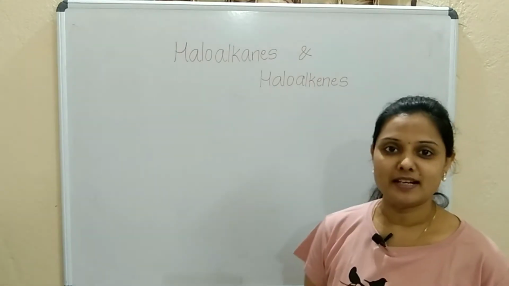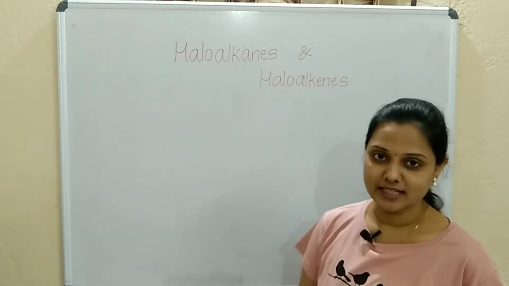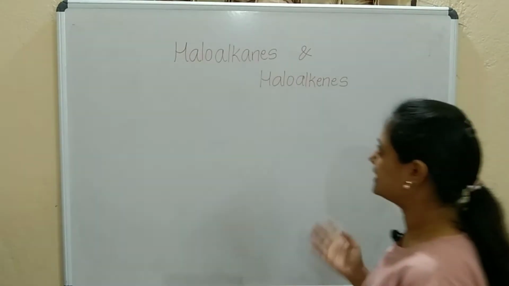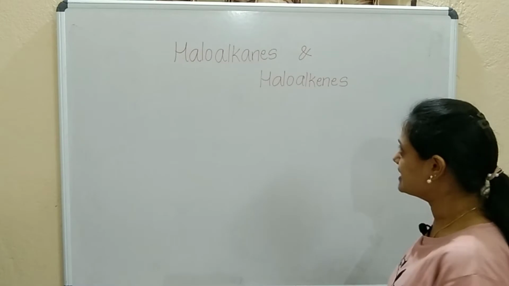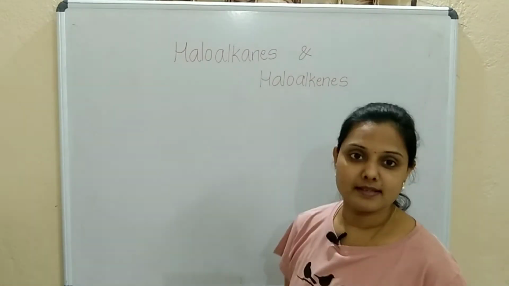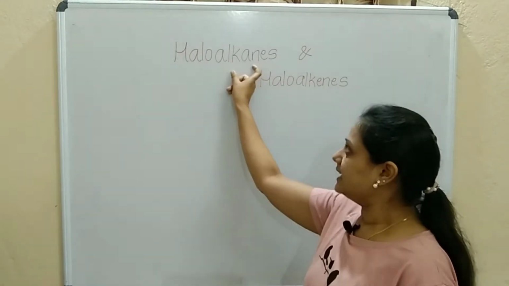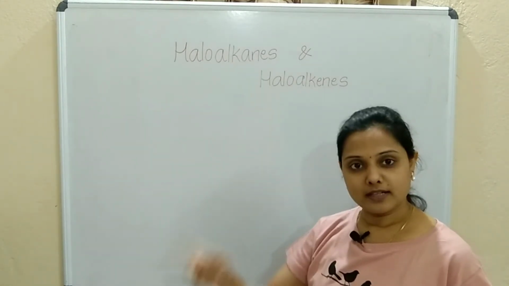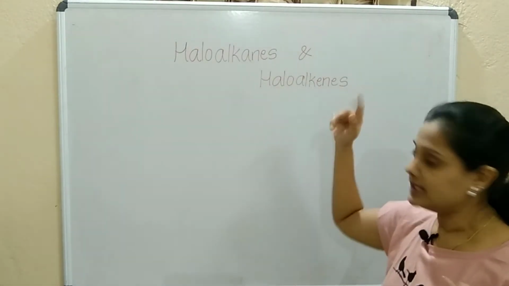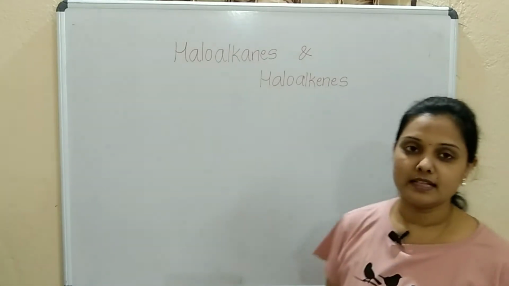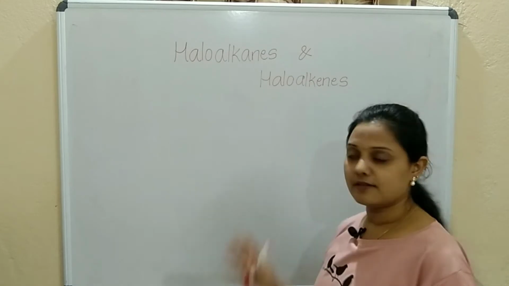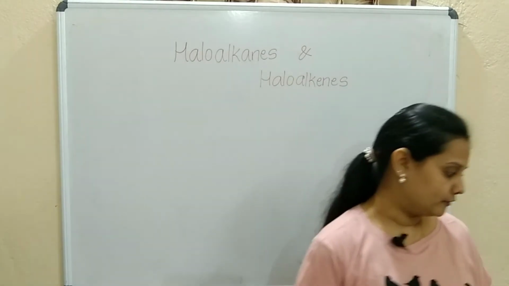So here I am starting with organic chemistry, a topic of it. We'll start with haloalkanes and haloalkenes. What do the words mean here? Halo means halogens. Alkanes, that is a single bond, carbon to carbon. Again, halo means halogens. Alkenes means carbon to carbon double bond. So we'll see the classification of these compounds first of all.